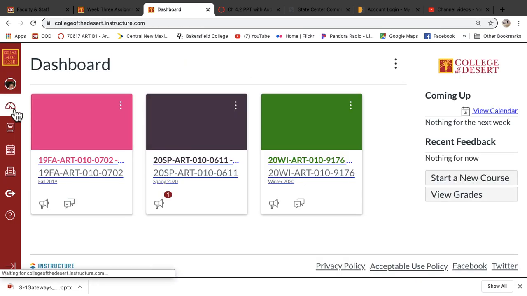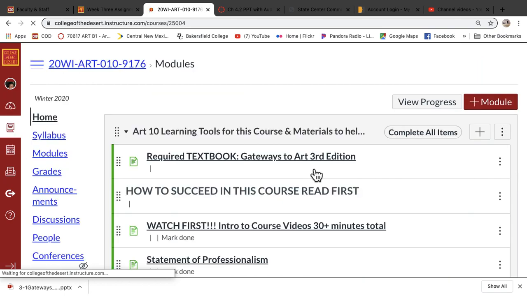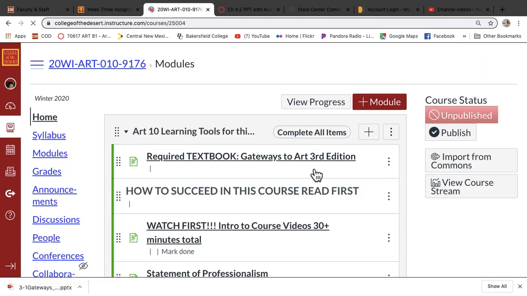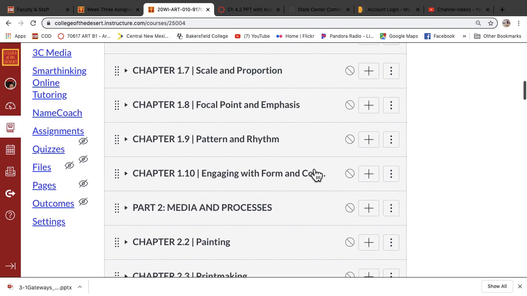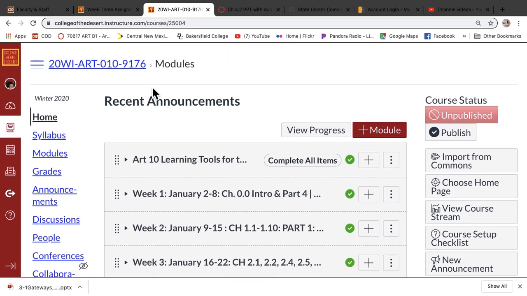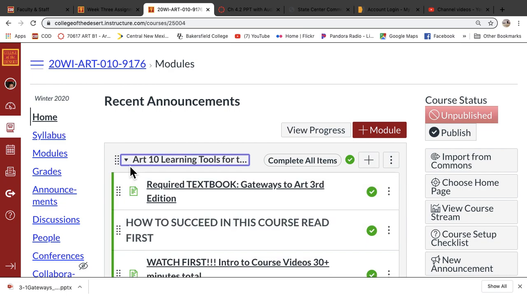Second thing is a dashboard. Now this is showing my fall class, spring, and winter. Okay, so you just click on winter. This might look different. I might add a different image where that green color was. When we click on this course, it's going to take you to the modules. That's what these are here. And there's a drop-down arrow.